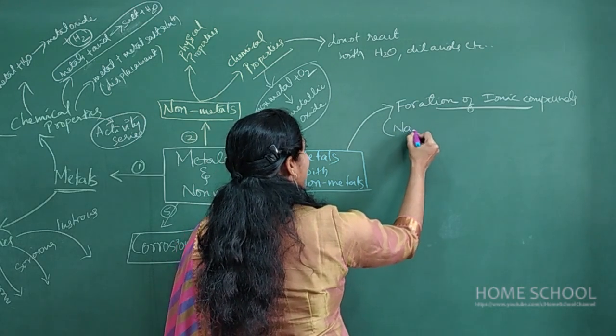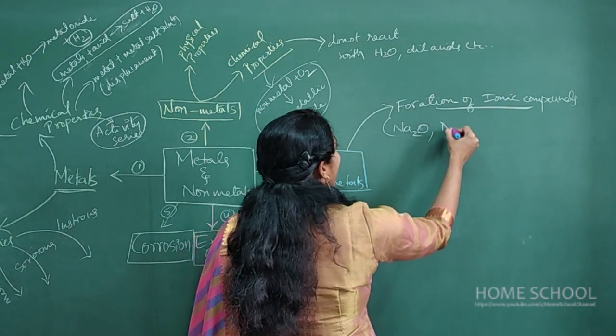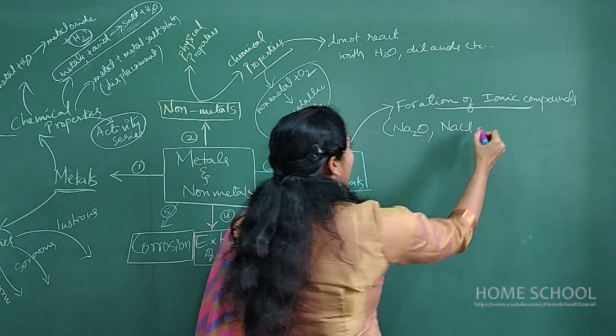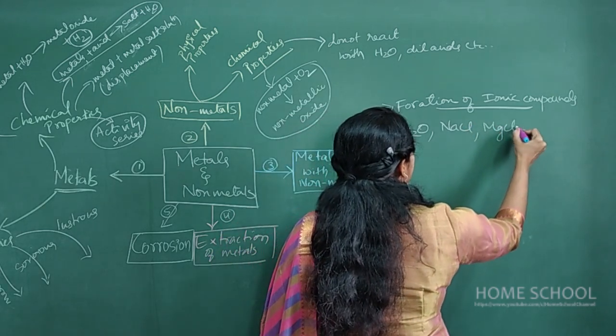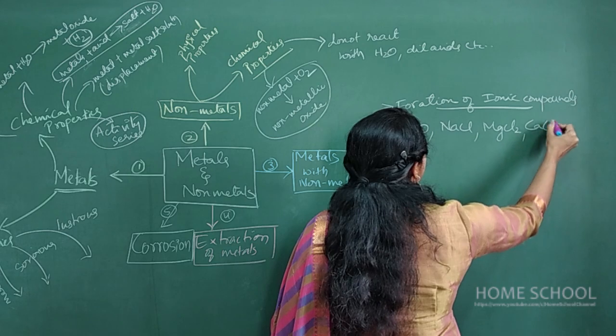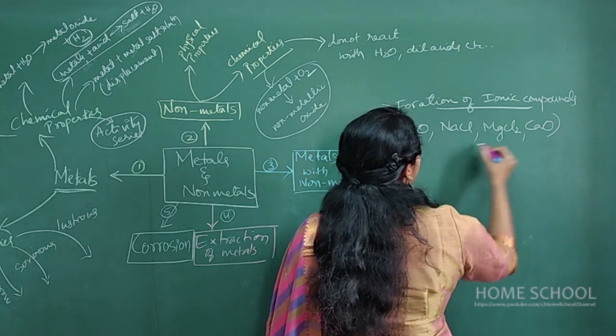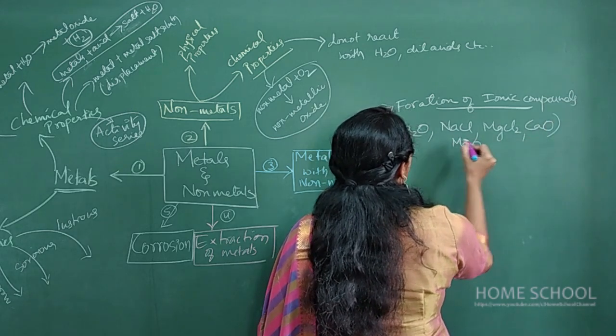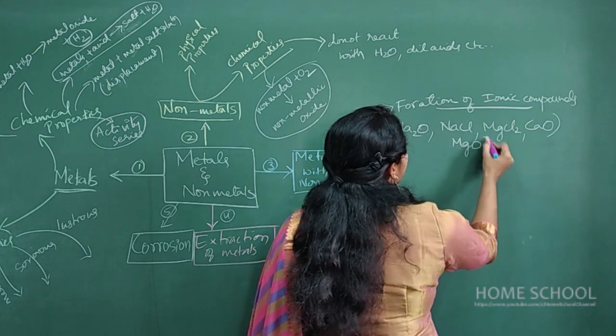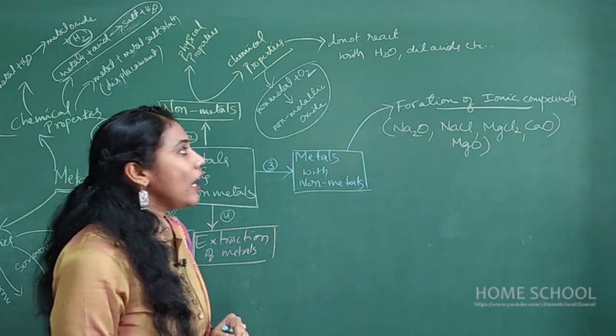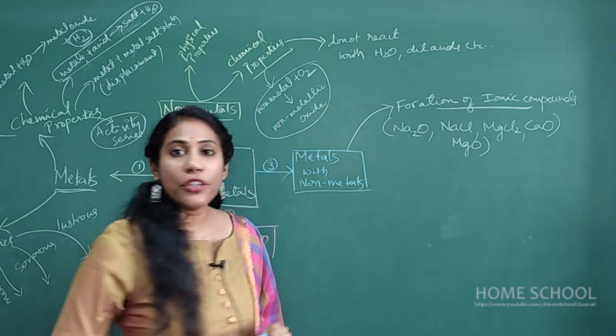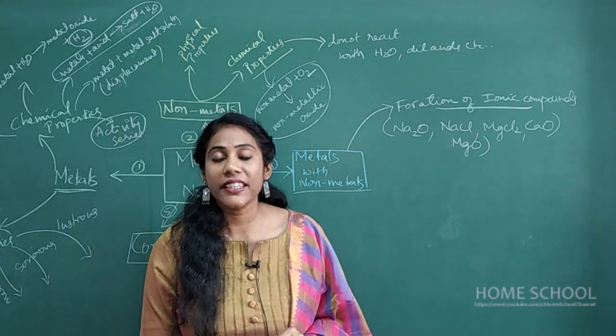You studied formation of Na2O, NaCl, MgCl2, CaO, and also MgO. So 1, 2, 3, 4, 5. So 5 important ionic compound formations you must learn. It can be asked for 3 marks.